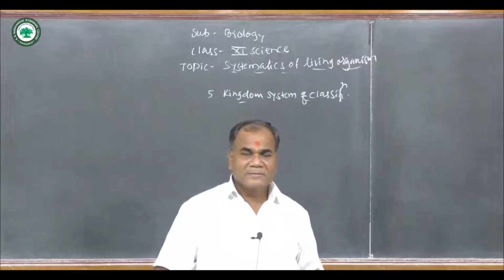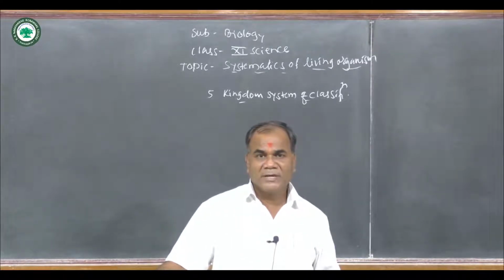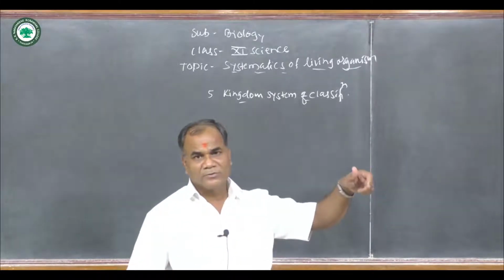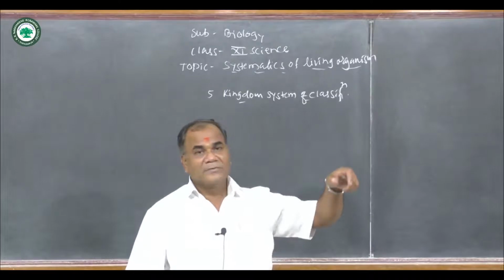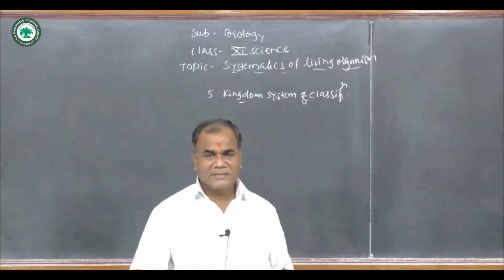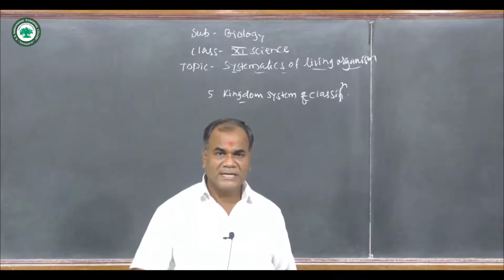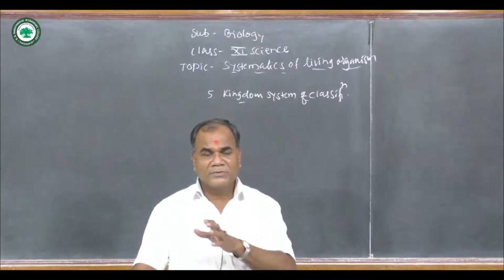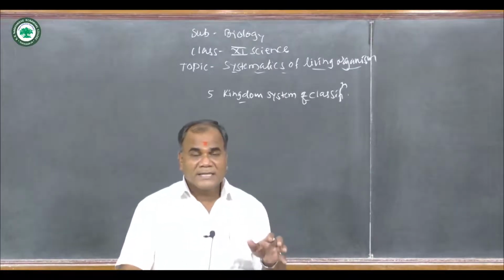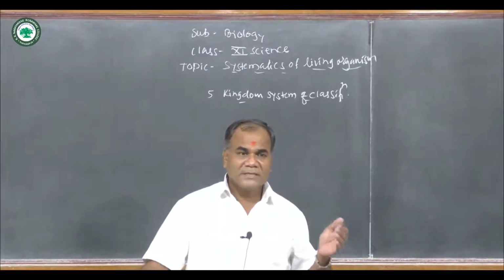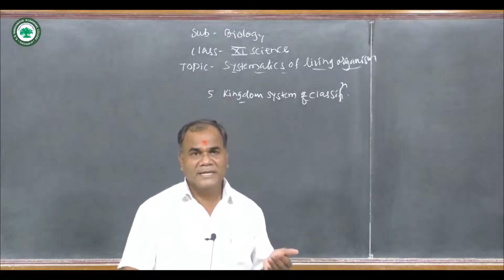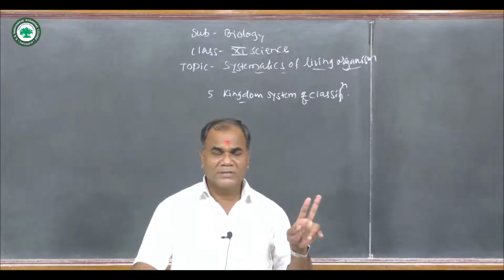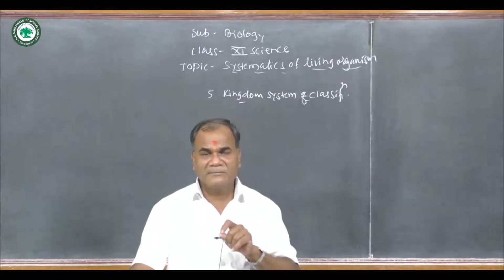Within these kingdom systems, organisms from unicellular to multicellular, from prokaryotic to eukaryotic, will be divided into different groups, different genera, different species. For this classification, some scientists worked on it. Take the best example, Carl Linnaeus. Carl Linnaeus divided the living world into two major kingdoms, kingdom Plantae and kingdom Animalia.